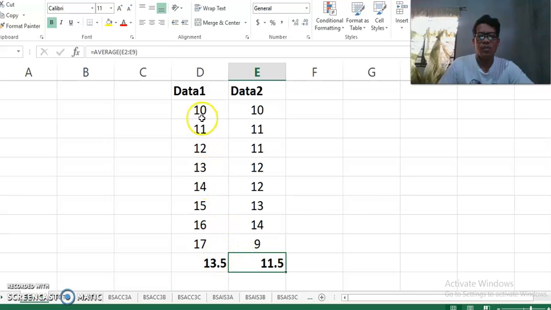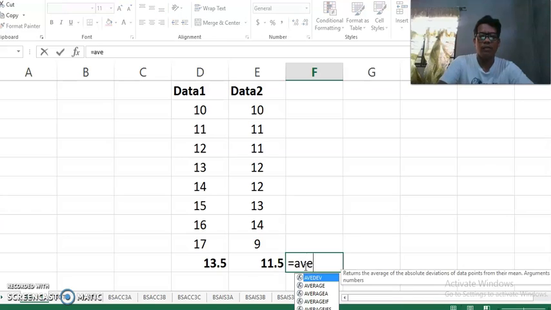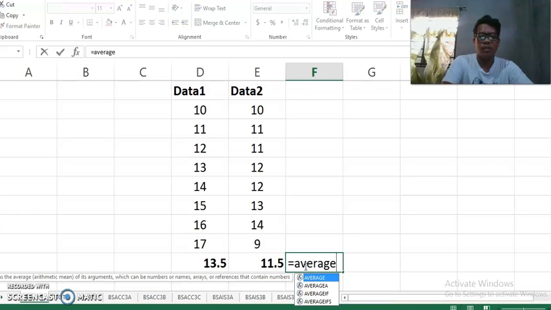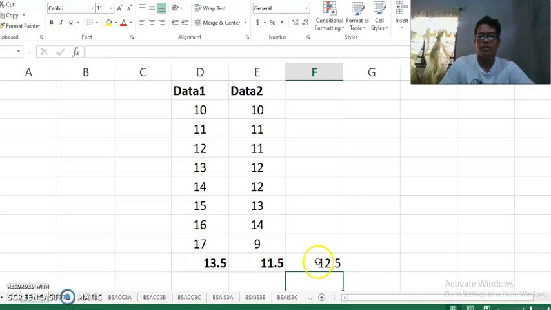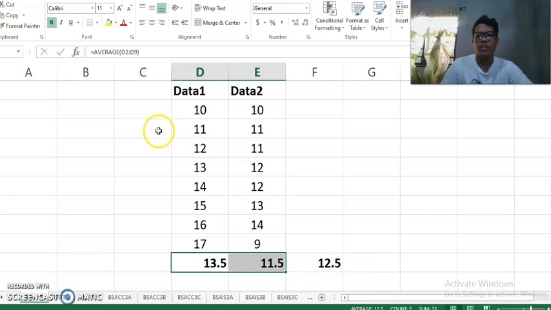So since we have two averages, we can also get the average of these two data sets. Okay. So we have now 12.5 as the average of these two averages.